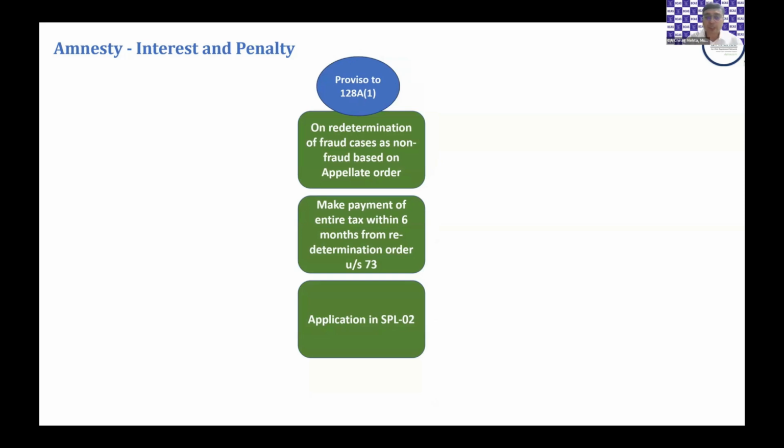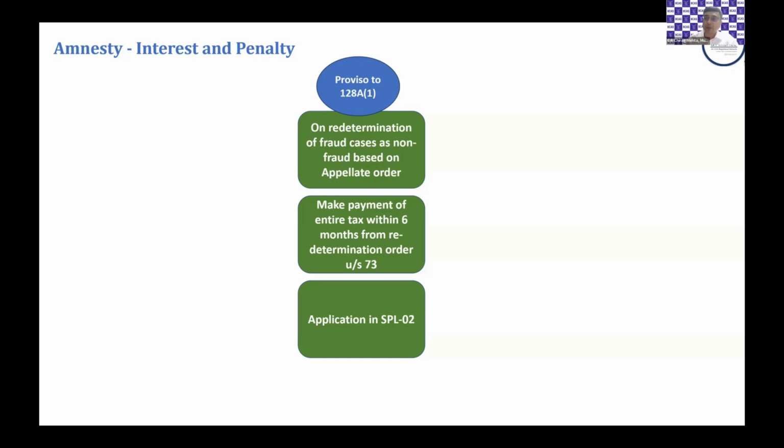Now we come to the last situation where there is a redetermination of a fraud case to a non-fraud case. Such situations are covered by the proviso to section 128A(1). And what does it say? The taxpayer has to make payment of the entire tax. Here, 31st March 25 is not a deadline. The deadline is within 6 months after the redetermination order under 73 has been passed.